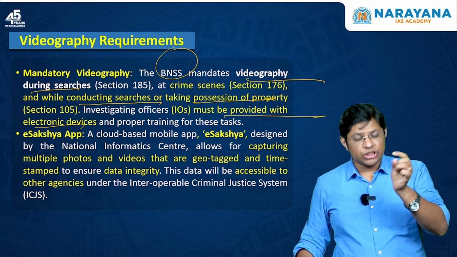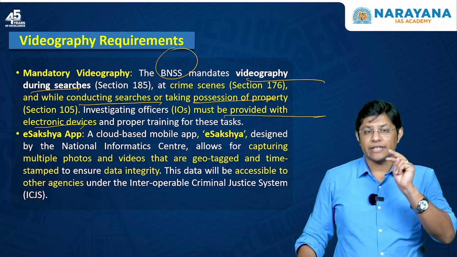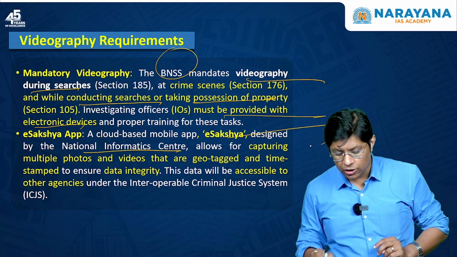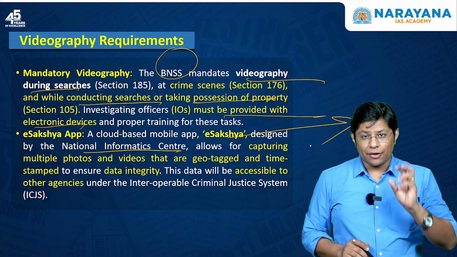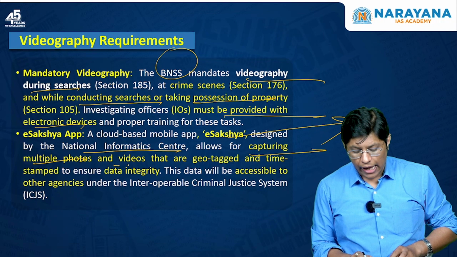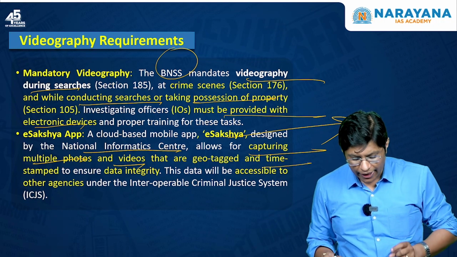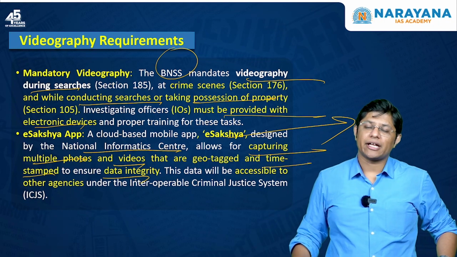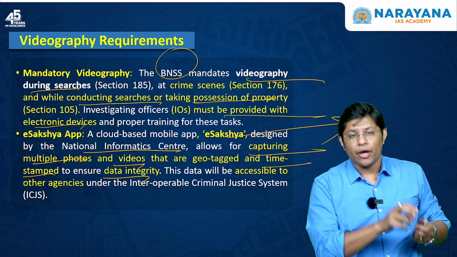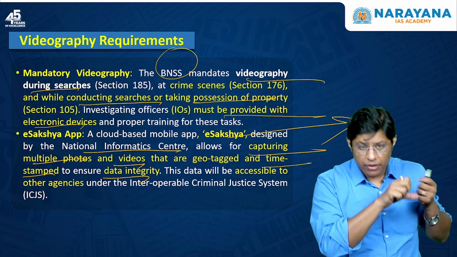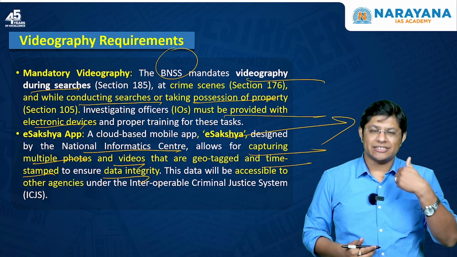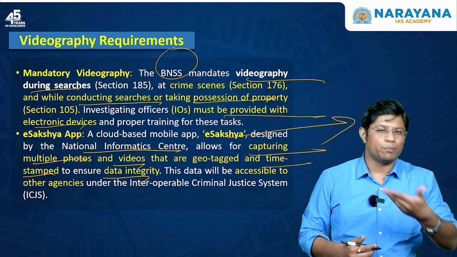Then what is the e-Sakshi app? Now, this was developed by the National Informatics Centre. A prelims based question can be asked on the e-Sakshi app, right? This e-Sakshi app allows for capturing multiple photos and videos that are geotagged and timestamped to ensure data integrity. So, this is the advantage of this particular app, where multiple photos and videos can be captured, right? And this data can be accessible to various agencies such as CBI, ED, police, etc.